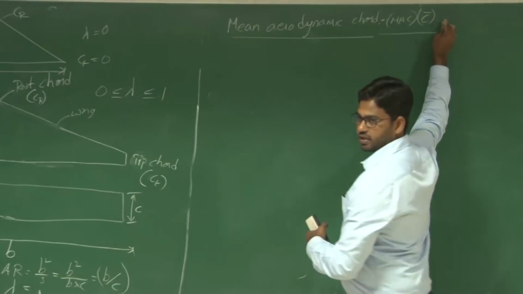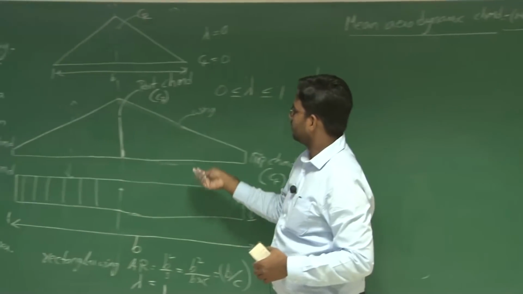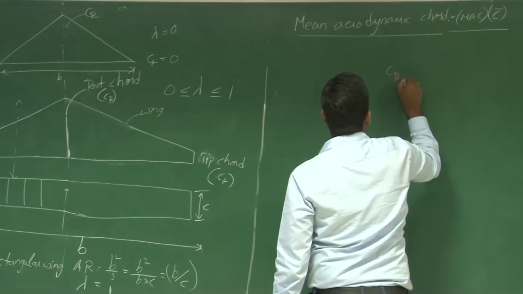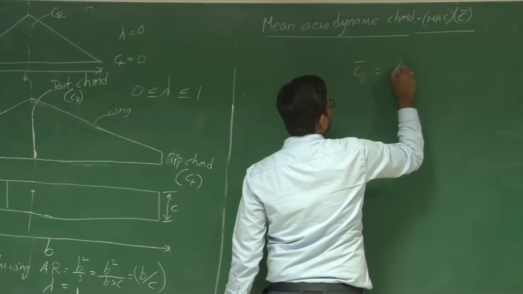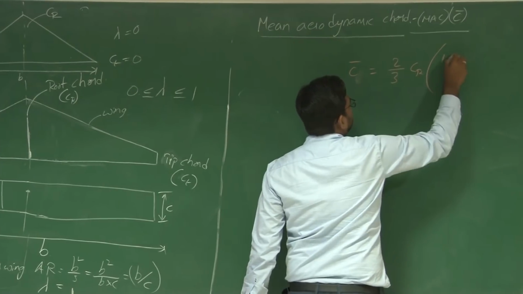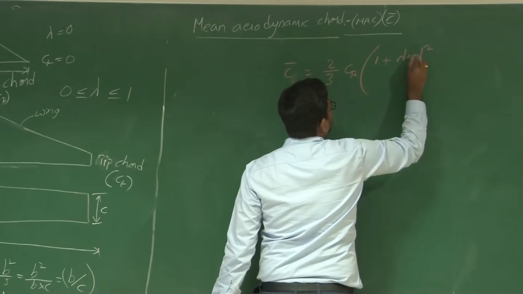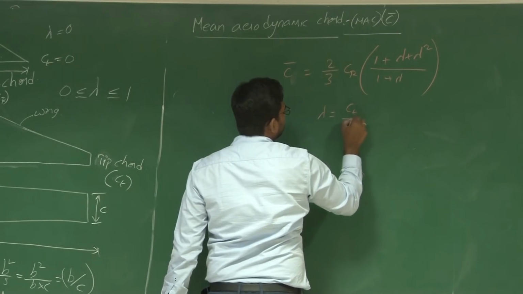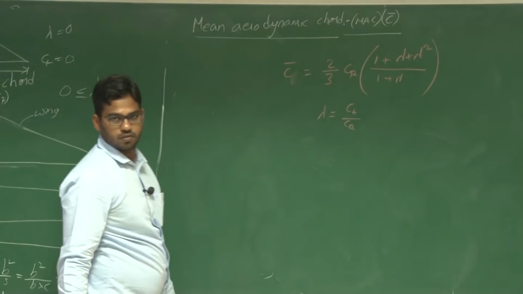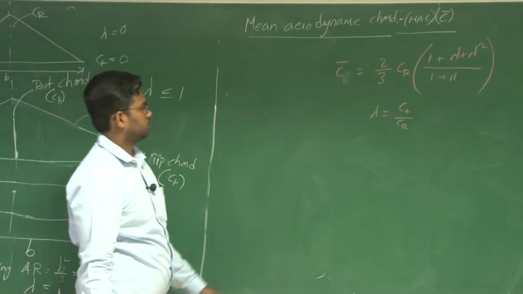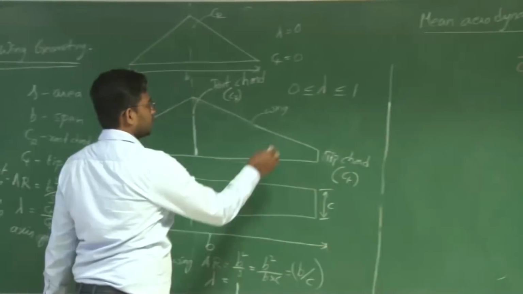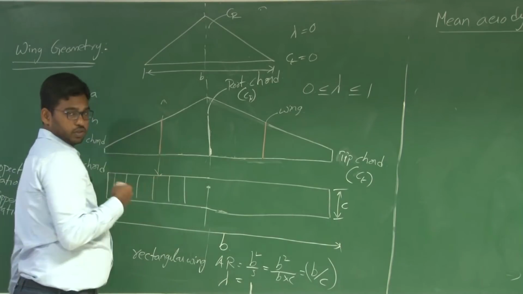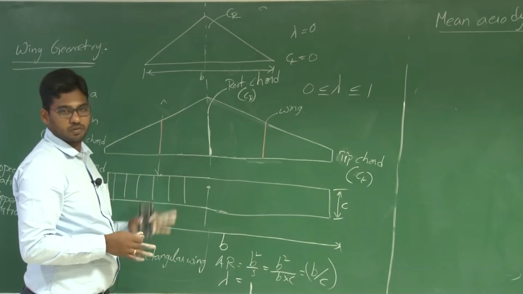So the units are meters here. You have root chord and you have tip chord. So let us say C bar, the mean aerodynamic chord, is given by 2/3 CR into (1 plus lambda square) divided by (1 plus lambda), where lambda is equal to CT by CR. Once you do that, you will end up getting a mean aerodynamic chord on either side, which is symmetric in case of a fixed wing aircraft.